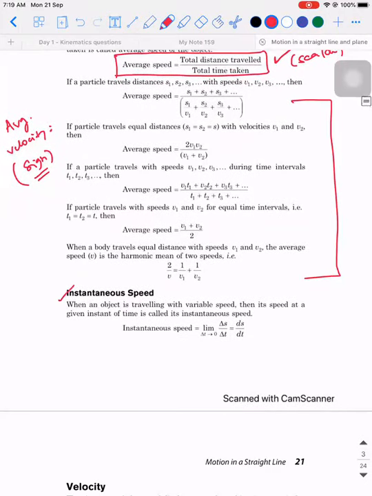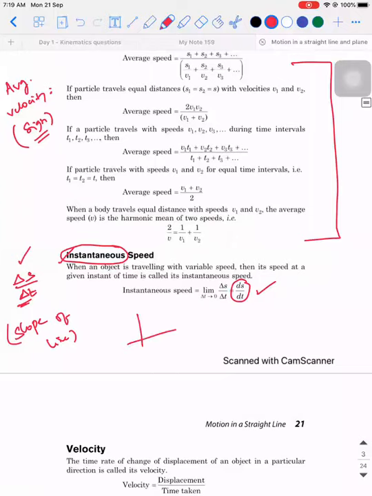So instantaneous speed means what? Again, instantaneous speed has to do with differentiation. Average has to do with the difference. So delta S by delta T will give us average speed. ds by dt will give us instantaneous speed. So wherever throughout physics and math you see instantaneous, we need to differentiate. Wherever you see average, we need to calculate the slope of the line. To put it in very simple terms, average is calculated whenever you have a straight line. Instantaneous is calculated whenever you have a curve. Okay, so please be careful with this.